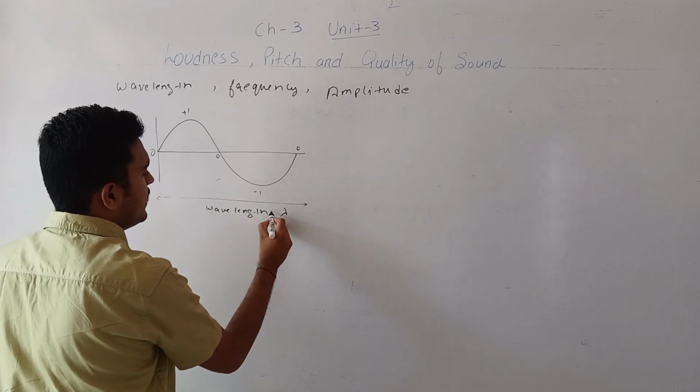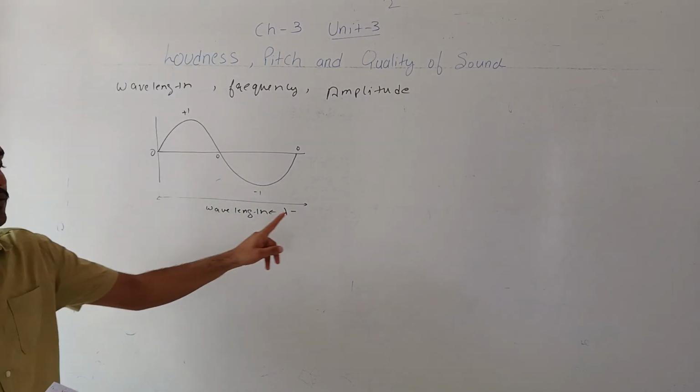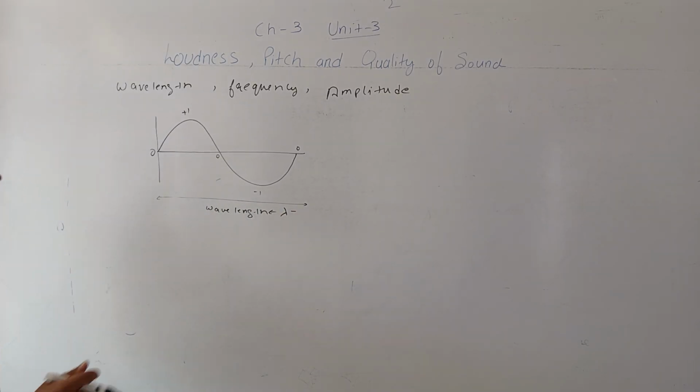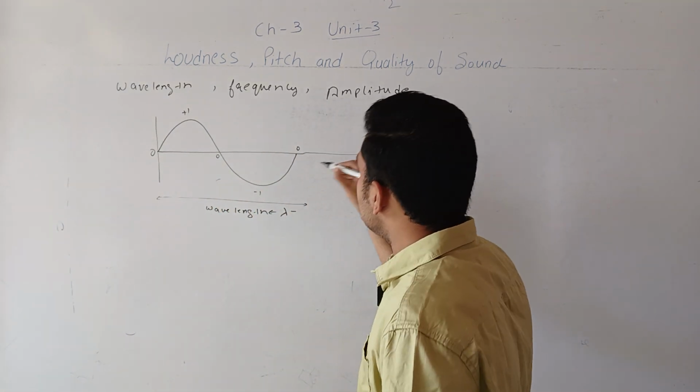We denote it by the Greek letter lambda.